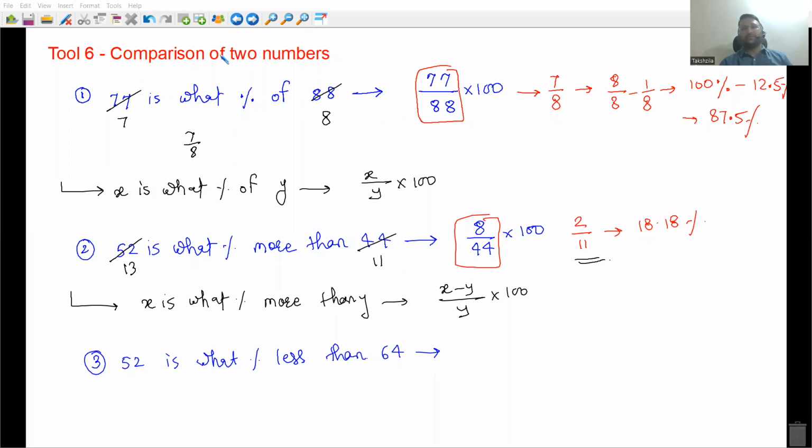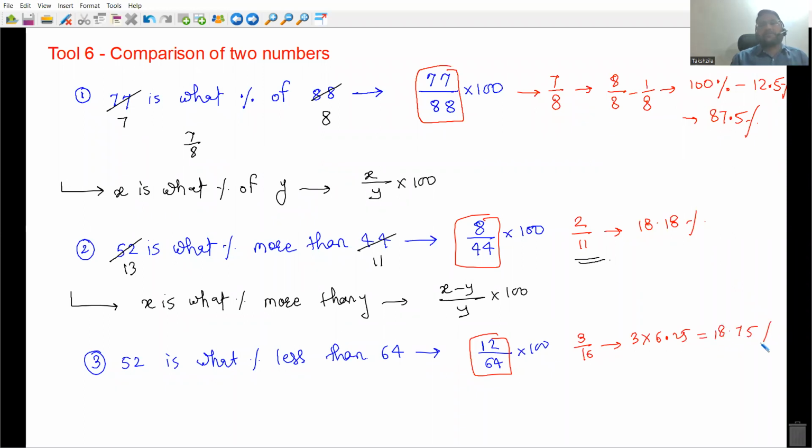Tell me percentages, everyone. 52 is how much less than 64? It is 12 less than 64, into 100. You don't have to write this. Okay, you don't have to multiply by 100 like this. This ratio is how much? 4 3s are 4, 16 3s are 3 into 1 by 16, which is 6.25%. That is equal to 18.75.